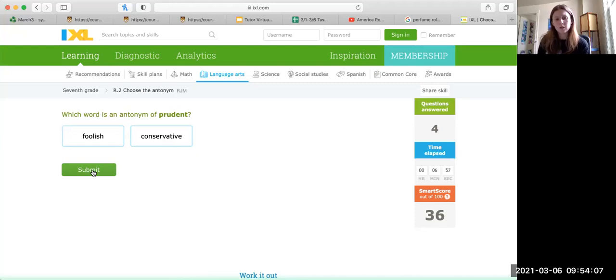We have foolish and conservative. One of these stands out pretty clearly to me as an antonym. If I'm saying that prudent means pretty wise and really thinking about the future and sort of buttoned up, one of them does not really sound the same as that. So obviously, or I hope this is obvious to you guys, foolish is going to be the antonym. Foolish is almost exactly the opposite of wise and prudent. So that is going to be our answer here.